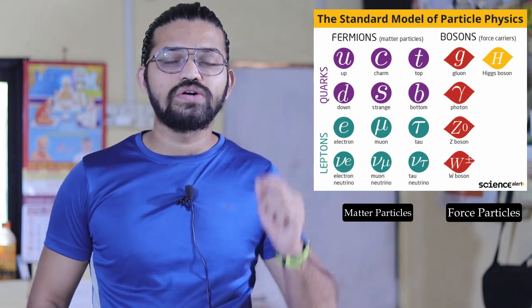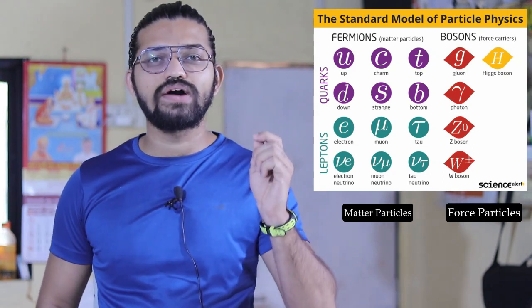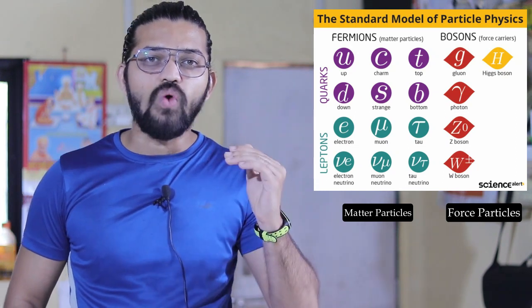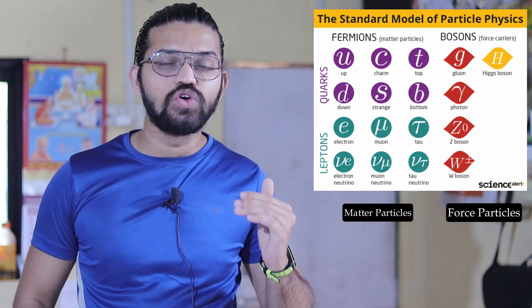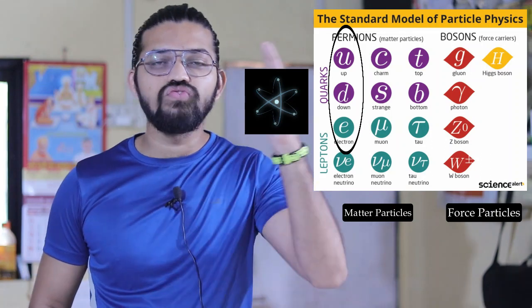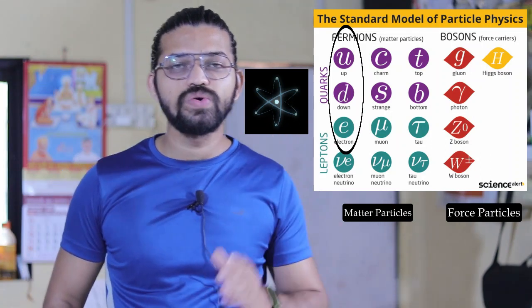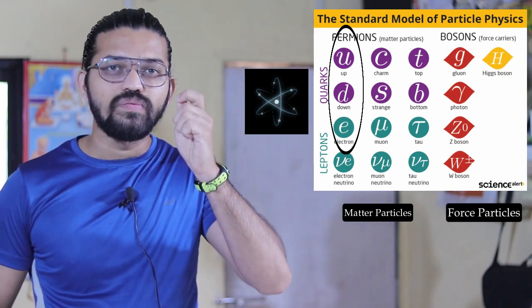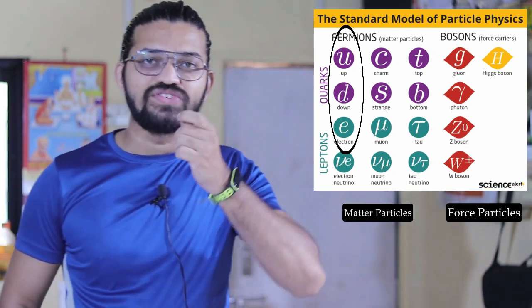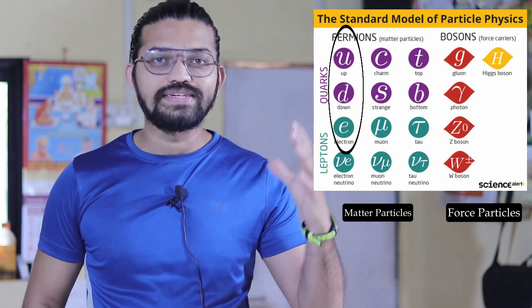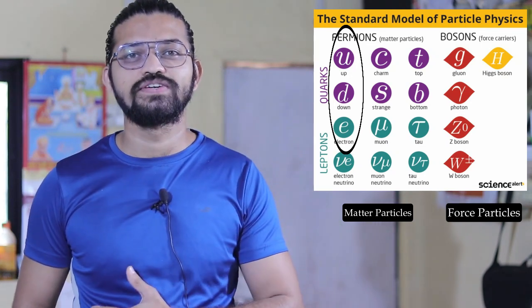Also guys, on the top side we can see the quarks. These 6 quarks include the up and down quarks, and the electron in the group of leptons; these make up the atomic structure. The other quarks, the charm, strange, top and bottom, cannot be found very easily. These are the results of particle acceleration.